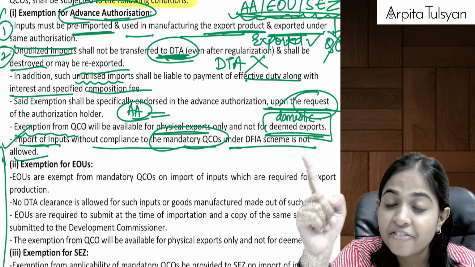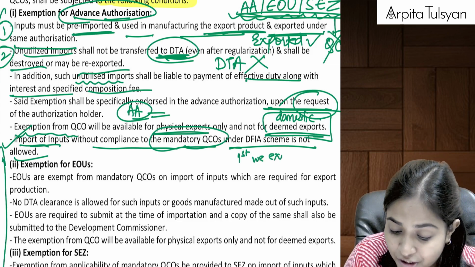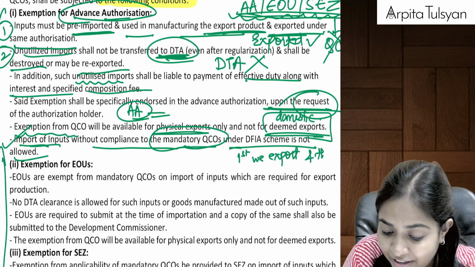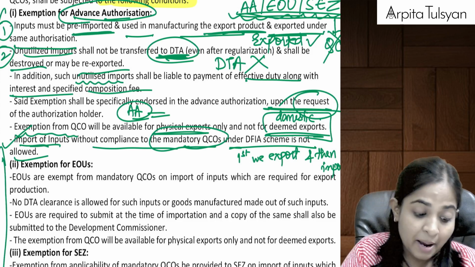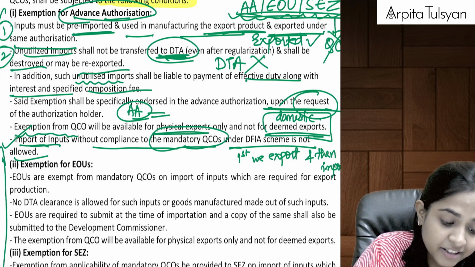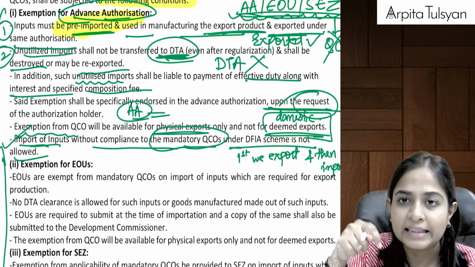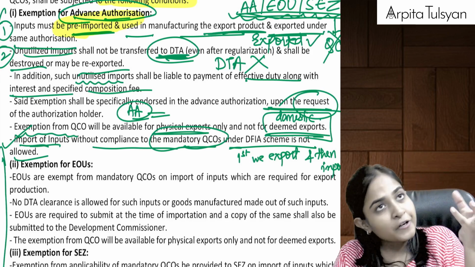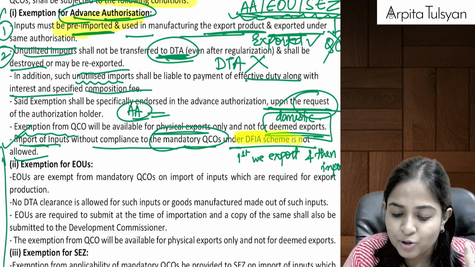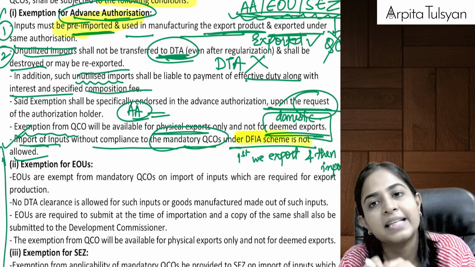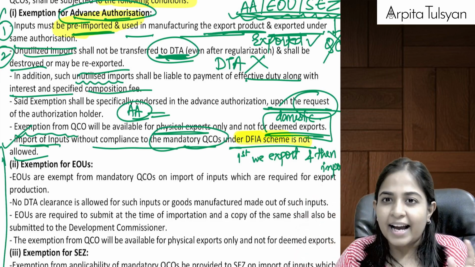In the DFIA scheme, first we export and then we import. But here the condition was that the inputs must be pre-imported. So if you want exemption, first you have to import the goods and then export. The DFIA scheme is totally irrelevant here, because in DFIA we first export and then import. Are you understanding this?